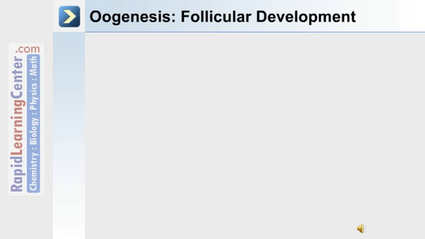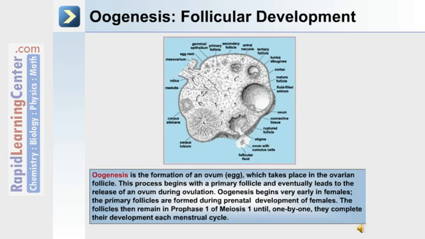Oogenesis, or the formation of a female gamete, occurs during follicular development. Oogenesis is the formation of an ovum or egg, and this takes place in the ovarian follicle. The process begins with a primary follicle and eventually leads to the release of an ovum during ovulation.